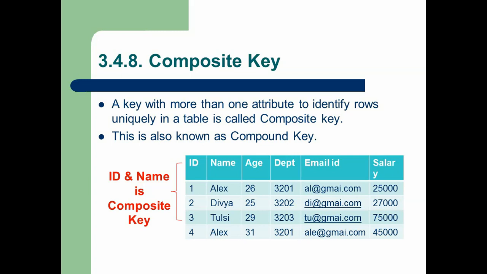In this table you can see ID and name is a composite key. Here ID is a primary key, name is not a primary key, because in name we may use duplicate values in the table. So that's why these two columns are called a composite key. But in a super key, we should use primary keys as super keys.